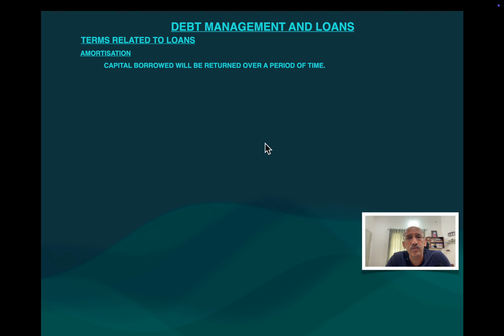Suppose you avail a loan of 20 lakh, and including the interest rate, there is an EMI calculator. So the company or the bank will calculate the EMI and say you have to pay 50,000 every month for so many years in order for your loan to complete, along with the interest rate you are supposed to give to us. This is known as amortization. That is, dividing the loan amount plus the interest due into equal monthly payments is known as amortization.